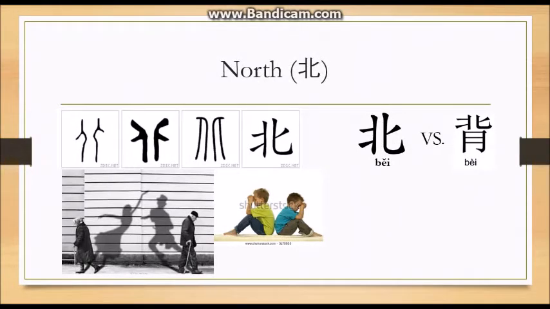Originally, bei was a pictogram of two persons who are back to back. This meant disagreement against or go in opposite direction. Due to constant confusion, a new character, bei, was created to mean disagreement against and go in opposite direction, as you can see in the picture here. And bei was changed to mean north.